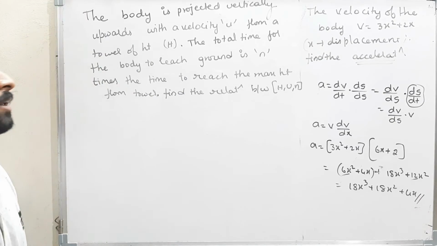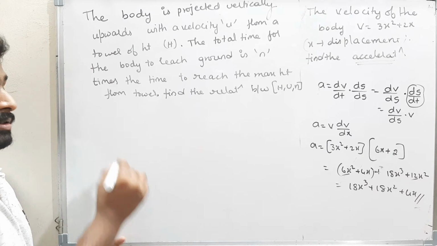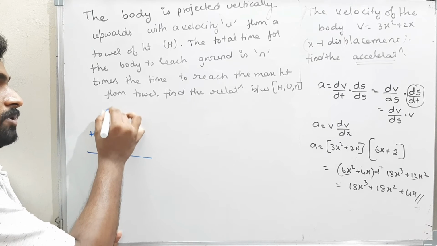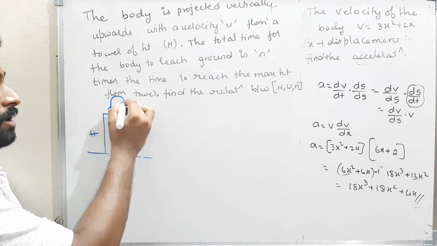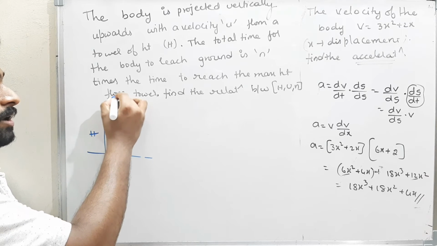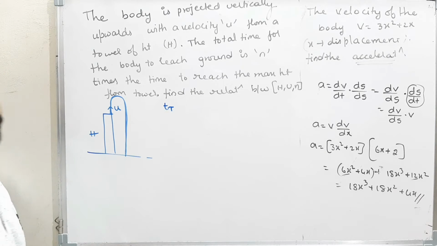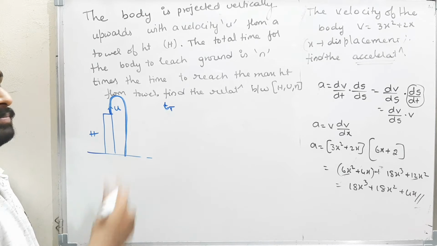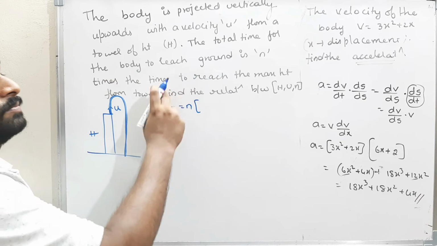Read the question. The body is projected upwards vertically with a velocity u from a tower of height h. That means this is the ground, this is a tower, and the tower height is h, and the body is projected from here with a velocity u. Now what did they tell? The total time for the body to reach the ground. That means the body will move up like this and it will come back. This total time I am assuming as t. This time is equal to n times the time to reach the maximum